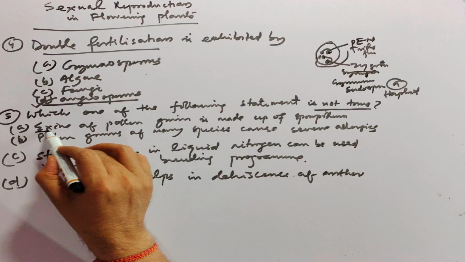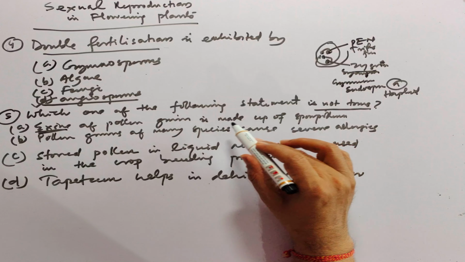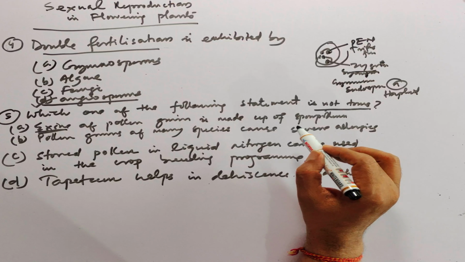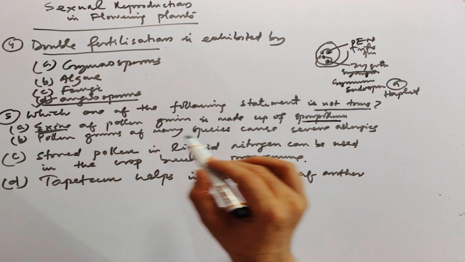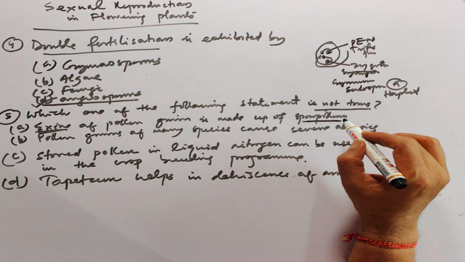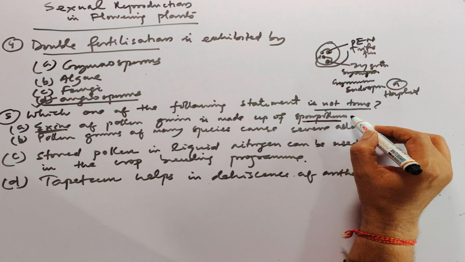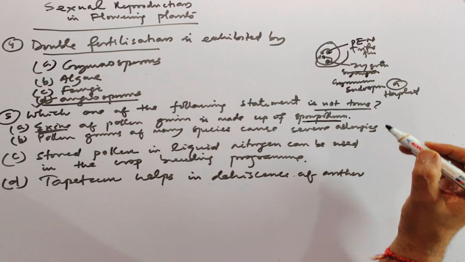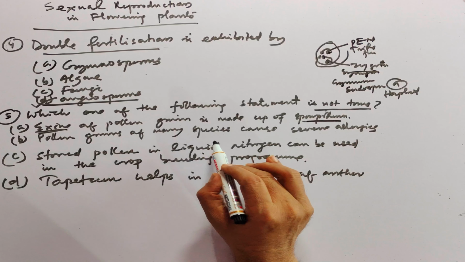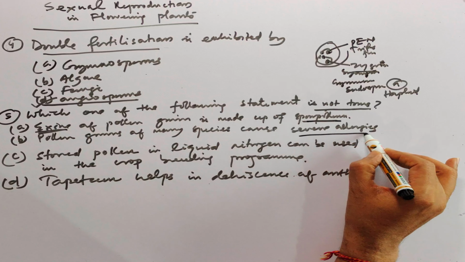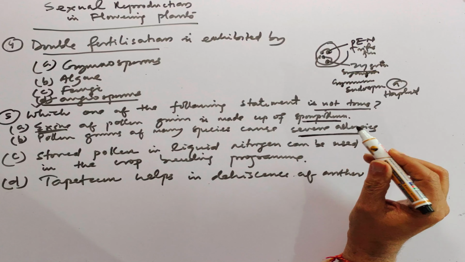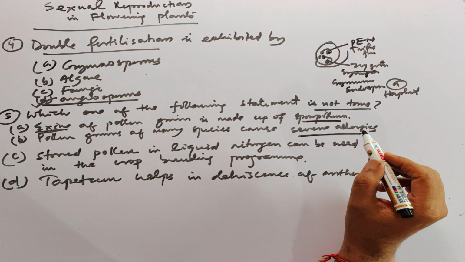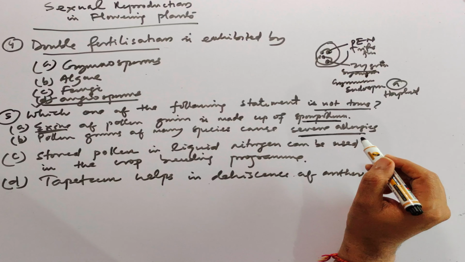Exine, you know, has sporopollenin as its component, because this is the resistant material which cannot be easily degraded. So this statement is correct. Then pollen grains of many species cause severe allergy, so we should not inhale those flowers.